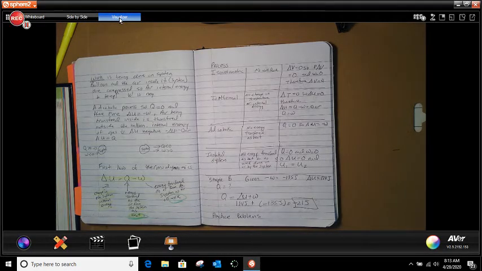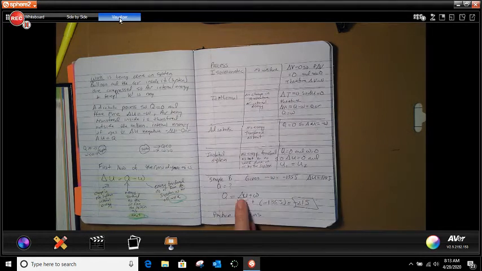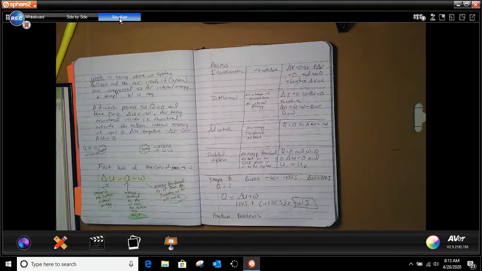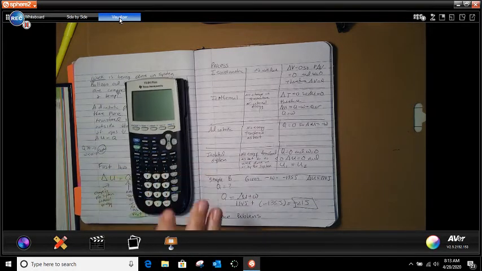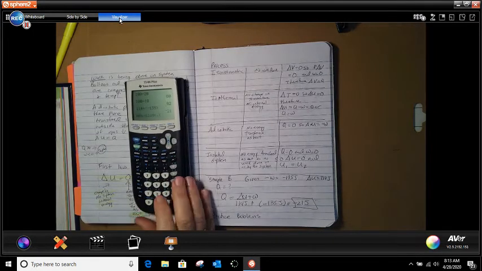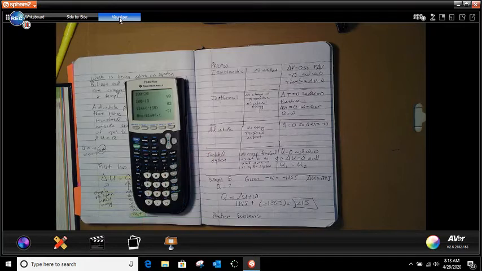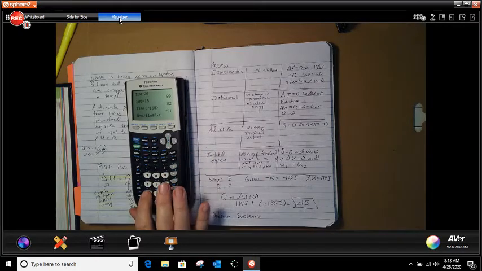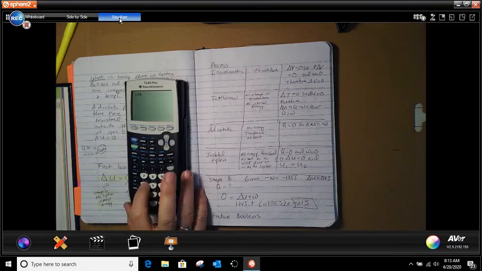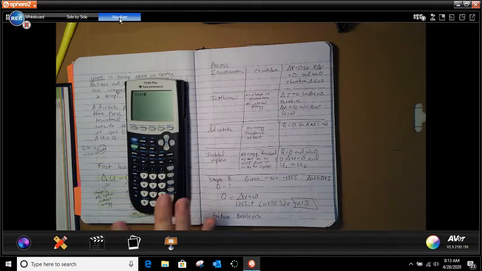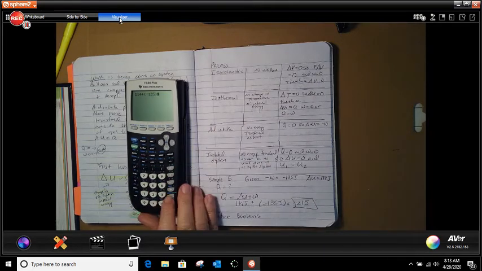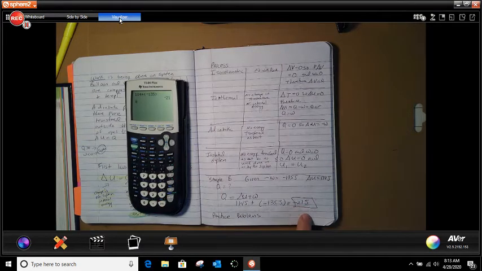What we're doing here is very simple. We're just taking the change in U plus W. In our calculator, first of all, we're going to check and make sure we have normal and then radian, because this is not anything that's difficult. We're going to do 114 plus, and then when you do a negative, go ahead and put your bracket, your negative 135, close your bracket, and you should get a negative 21. And remember, work has to do with joules.